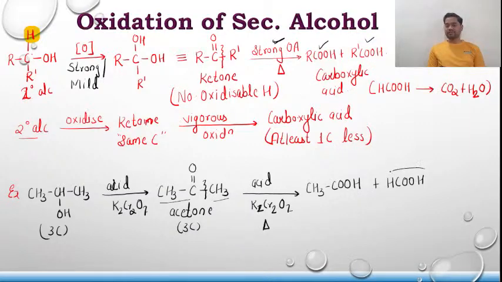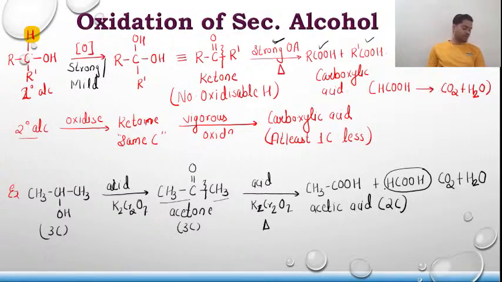But since formic acid is formed, we know that it cannot survive and it will undergo combustion to give you CO2 and H2O. Hence there is a formation of acetic acid. But the problem over here is it just consists of two carbon atoms. Clear?